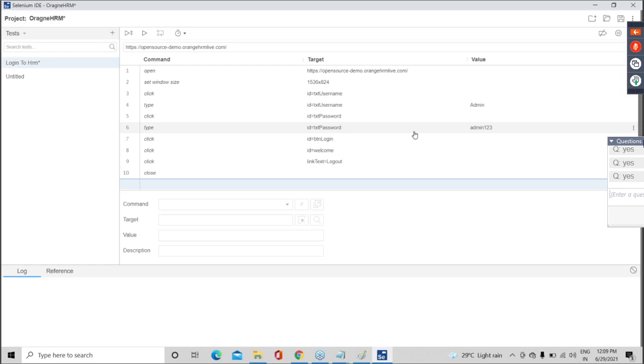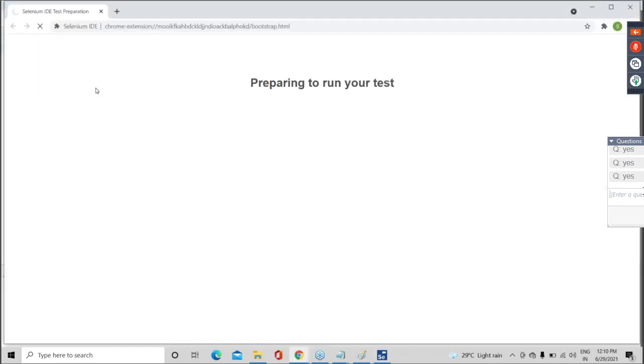Guys, the test case is ready. Tell me how easy automation is. That's it. Your test case is done. Simple. Now, guys, see how to execute the test case. Click on the run current test button. That's it. Click on this button. It will run the test case.